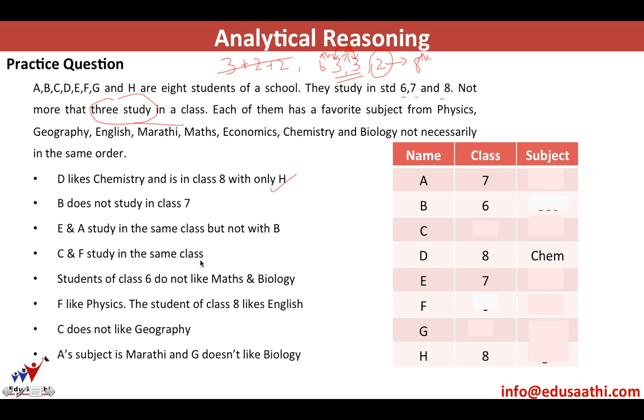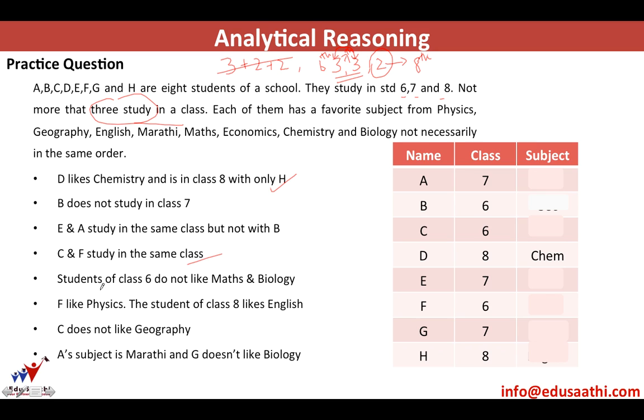C and F are in the same class. Now we already have 2 students in class number 7. So in case C and F have to be in the same class, they need to be in 6 because there are 2 students missing in class number 6. So the only place left for G would be class number 7. So till here, we are able to determine the individual classes, what all classes they are studying. Now, what is the other information?